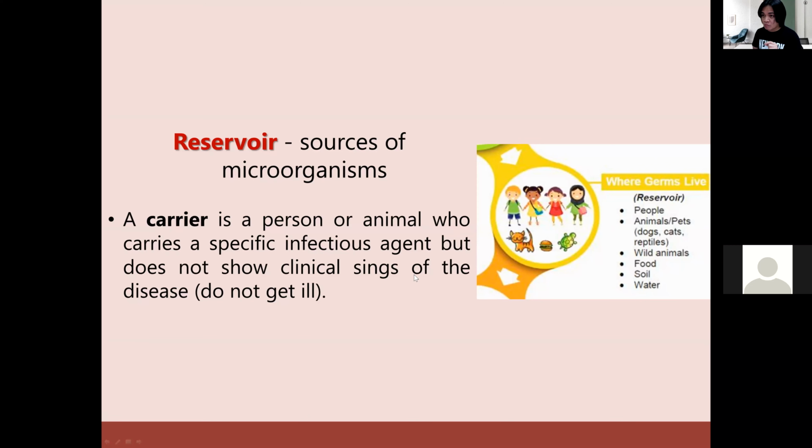So that means, even if you have coronavirus, but you are not coughing, you do not have fever, you do not show signs and symptoms of coronavirus, you appear healthy, that means you are a carrier. Okay, that is the reservoir.